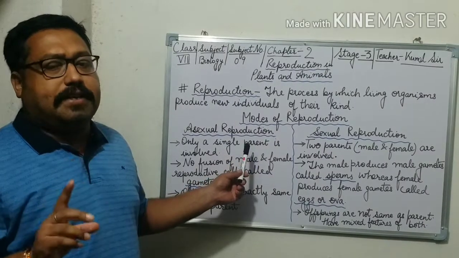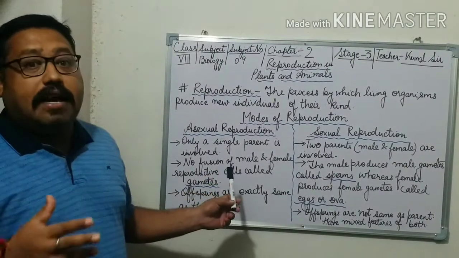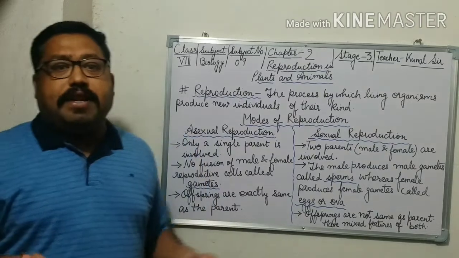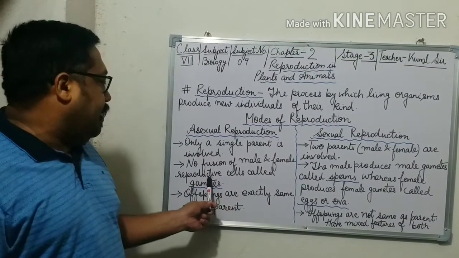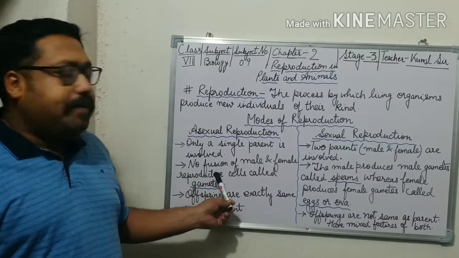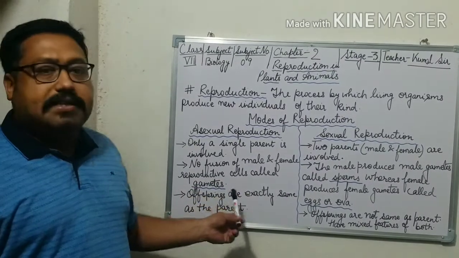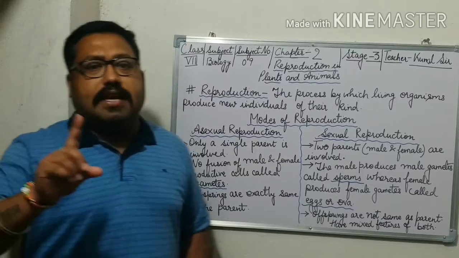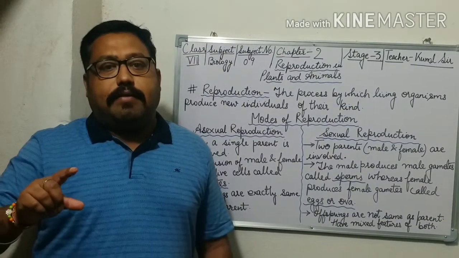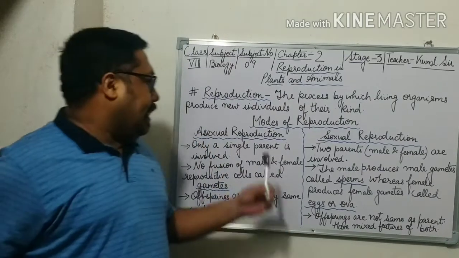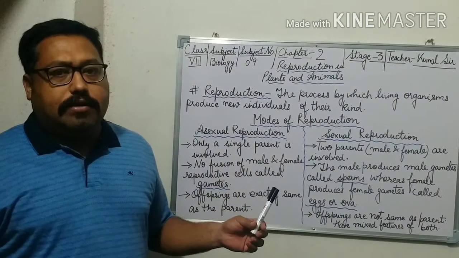Only a single parent is involved, and that is why there is no fusion of male and female reproductive cells called gametes, and the offspring are exactly the same, because here only a single parent is involved.